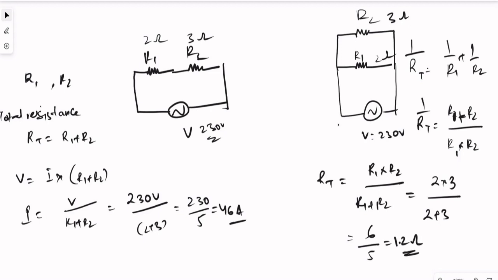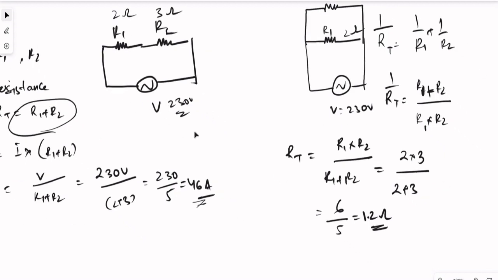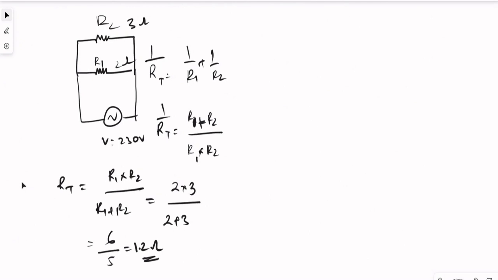You see, in series the resistances get added up, so less current passes through the circuit. But in parallel we are reducing the resistance. So if we calculate the current for this, let's see what will happen.